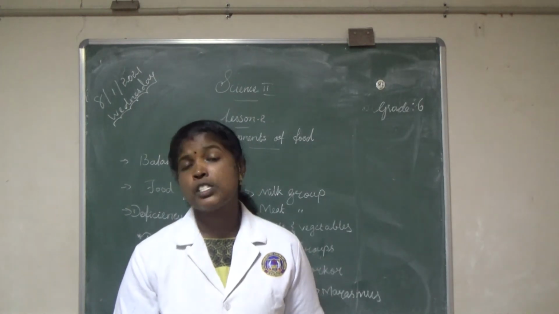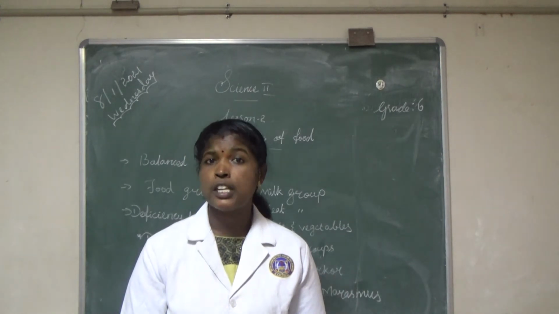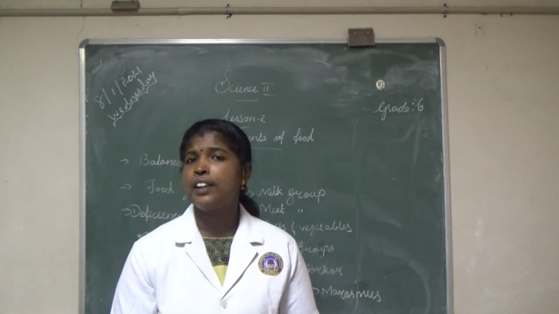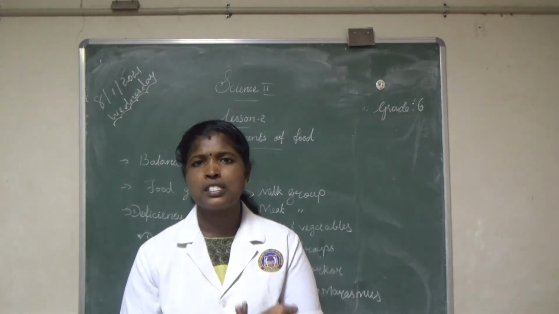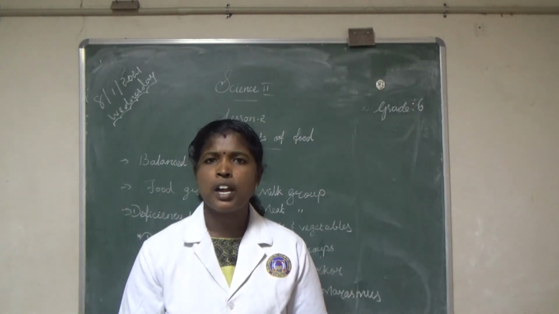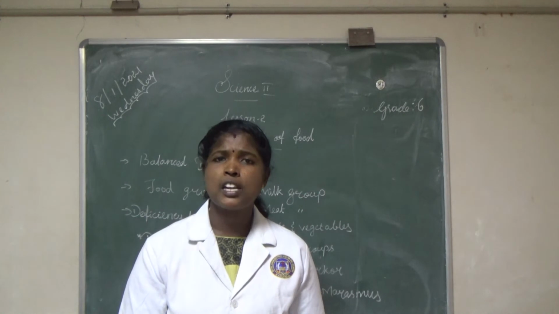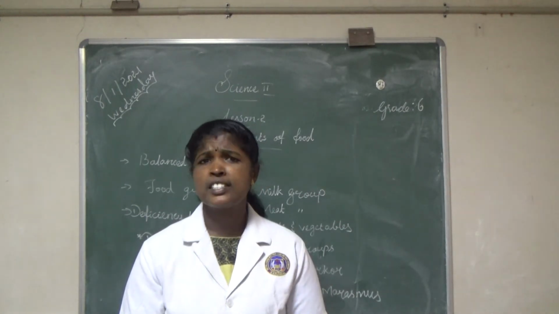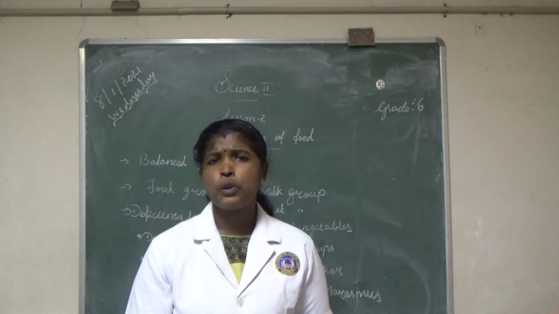Then protein is the building block of our body. What are the sources containing protein? Plant sources and animal sources. Plant sources like beans, chickpeas, moong gram, almonds, walnuts contain proteins. Animal products like meat and fish contain a good source of proteins.